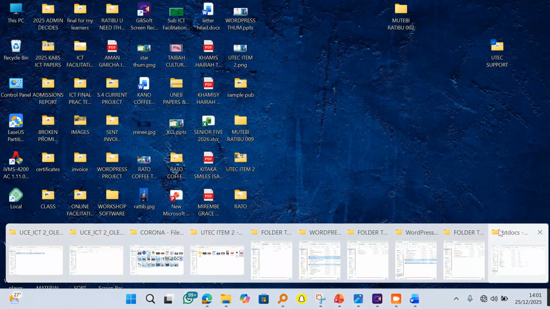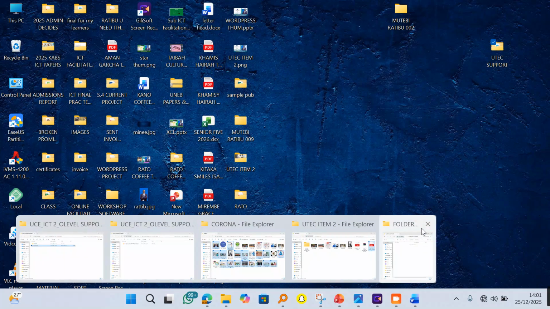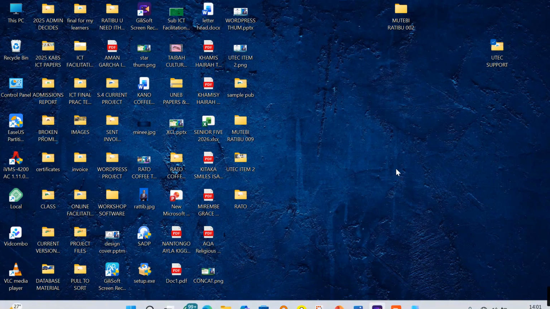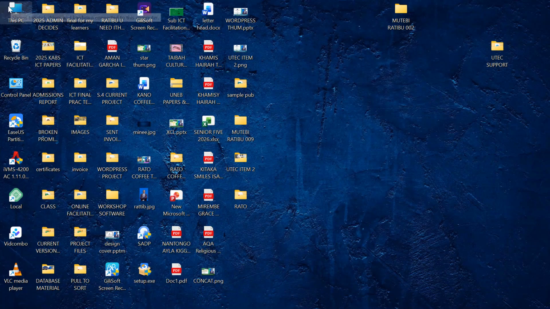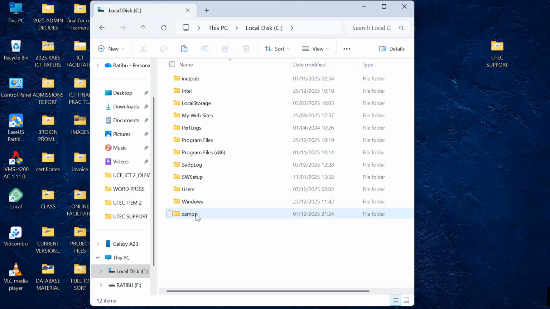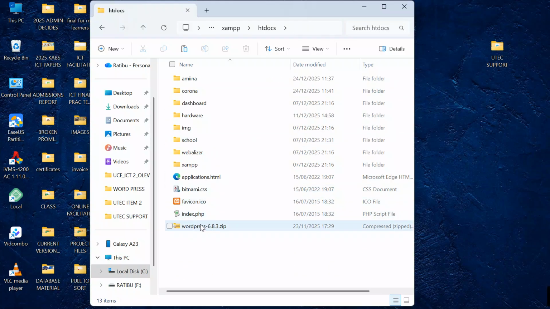Let me first reduce on the open folders so that we keep it very easy for us to navigate and follow through. So now I will come over here. This is my this PC icon. Go to local disk C and then come to XAMPP, and then under htdocs, please paste for me your WordPress zipped folder here.